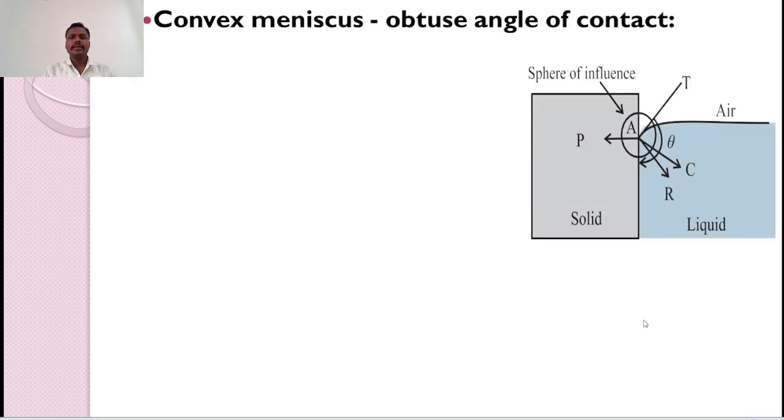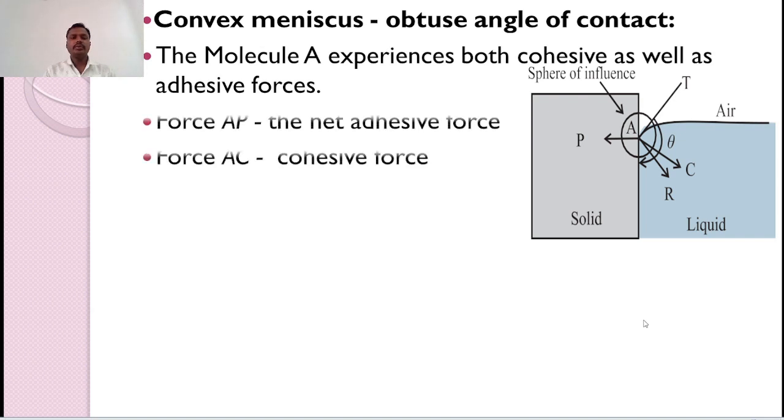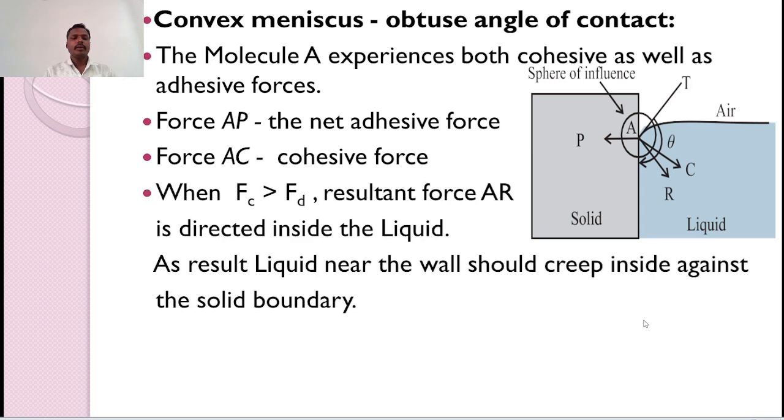Now the next point is convex meniscus. In case of the convex meniscus, the angle of contact is obtuse. The molecule A experiences both cohesive force and adhesive force. Force AP is the net adhesive force inside the solid, and force AC is the cohesive force inside the liquid.